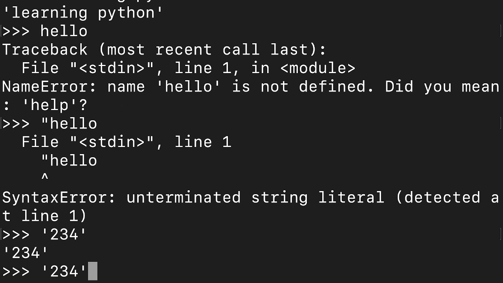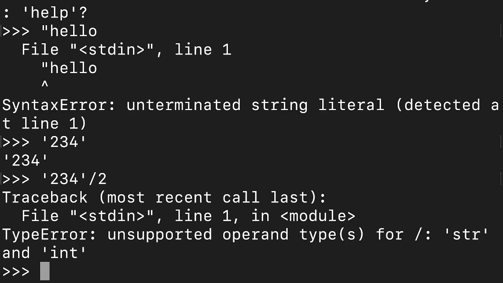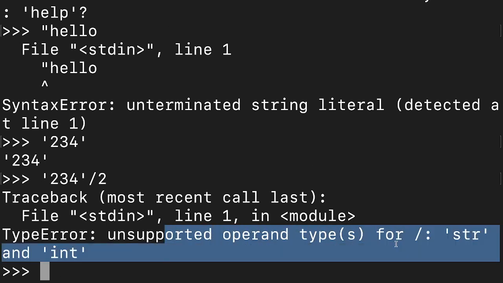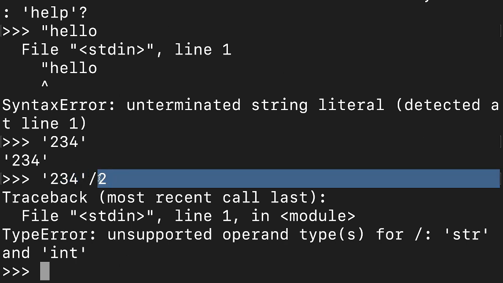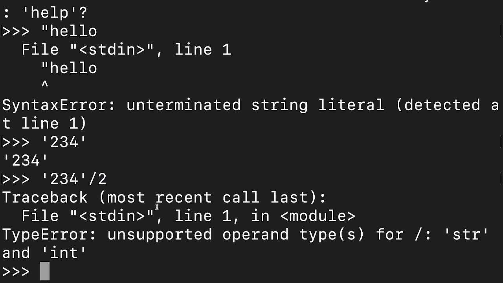So let us say I want to divide this by 2. If it is considered as a number, then it should be divided by 2. So if I try to do that, then I am getting a type error, right? It is saying unsupported operand types for str and int. That means one is a string and the other one is an int, and a string and an int we cannot divide, right? That doesn't make sense, and because of that we are getting an error. Okay, so these things you have to keep in mind.